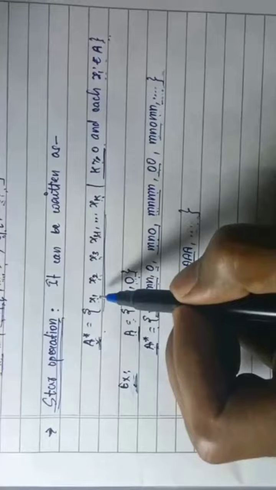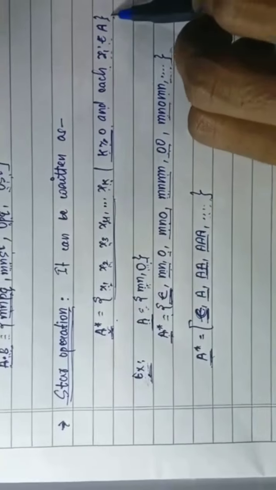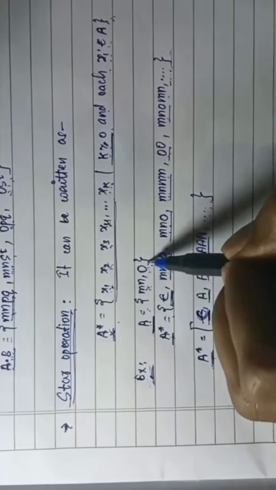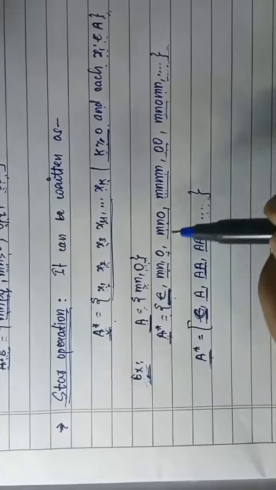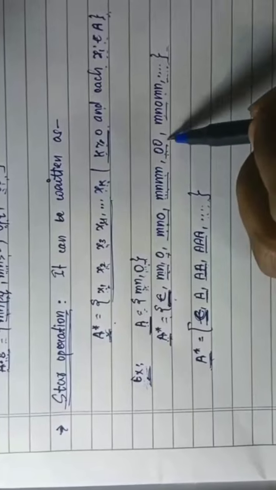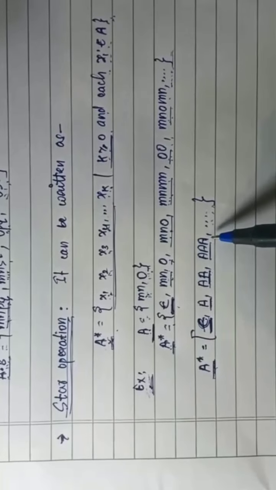Now star operation. It can be written as A star. So A star equals x1, x2, x3, x4 up to xk where k is greater than or equal to 0 and each xi belongs to A. Example says language A having strings mn, O. So A star includes epsilon, meaning empty string, along with mn, O, mnO, mnmn and the combination goes to infinity. So we can say A star includes epsilon and all the possible combinations of A.